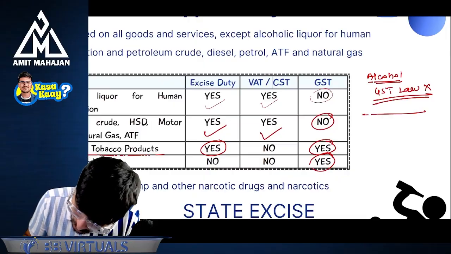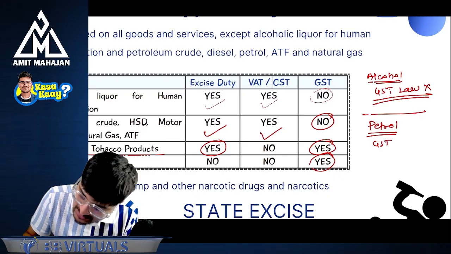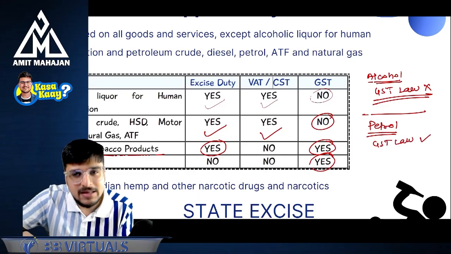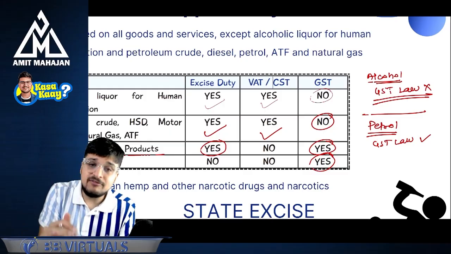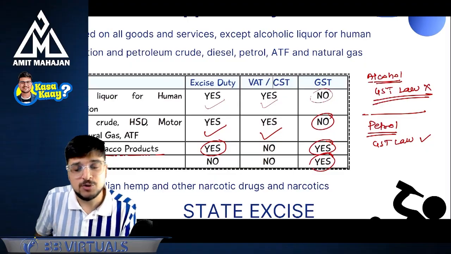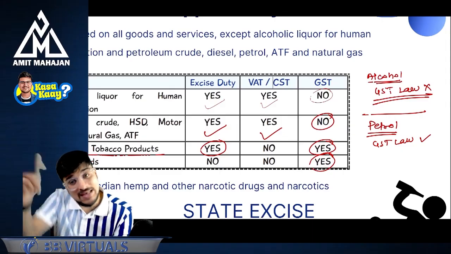But if we talk about petrol, petrol is there in GST law. But currently, they have said that we will notify when GST will be applicable on petrol. So we are waiting for the notification. Right now, it is not taxed, but it is there in GST law.